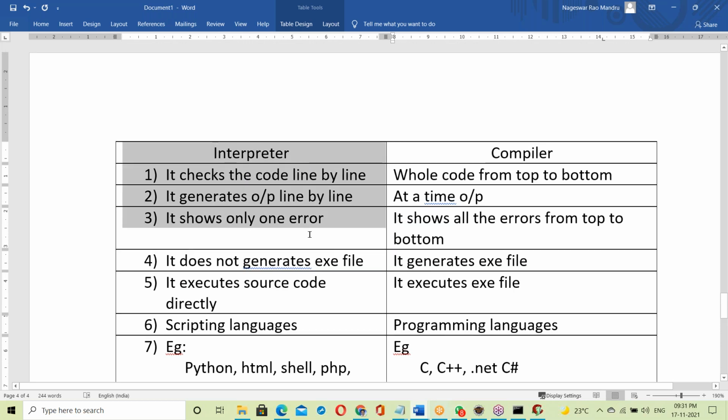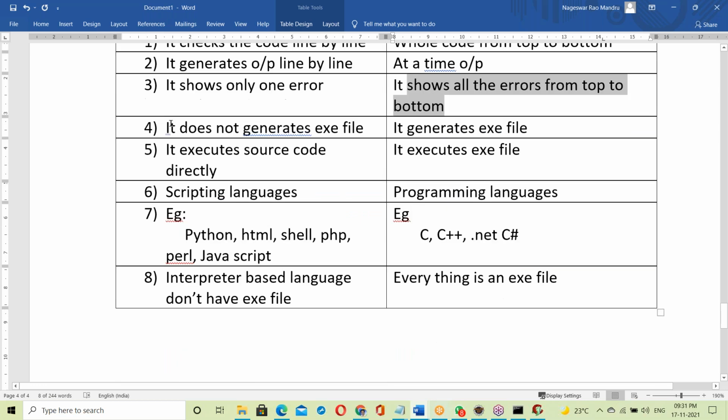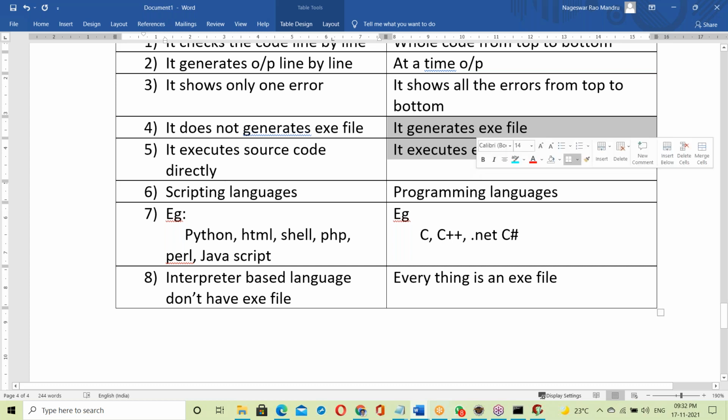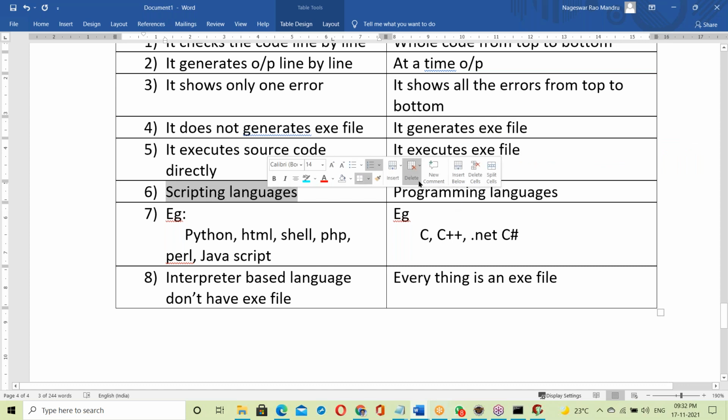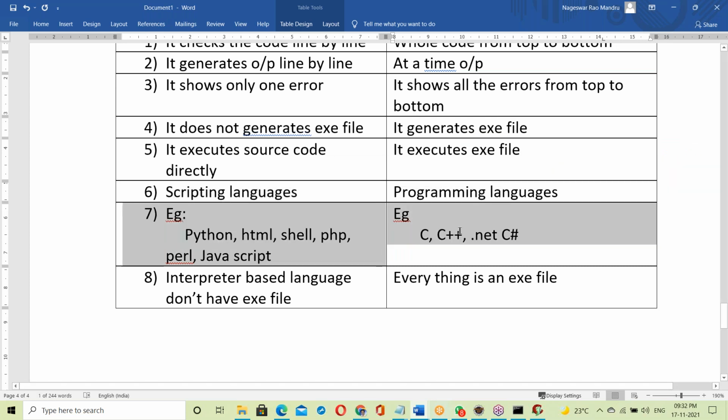The interpreter runs line by line, whereas the compiler takes the whole code at a time. The interpreter shows only one error, the compiler shows all the errors. The main difference is the exe file: the compiler generates an exe, the interpreter does not. Scripting languages and programming languages, these are the examples.